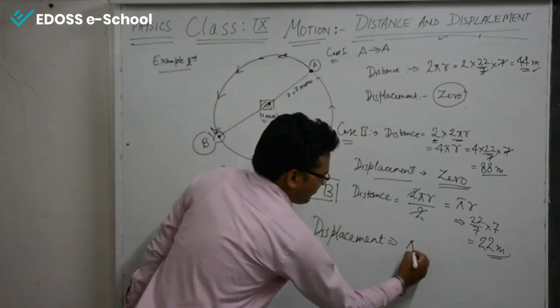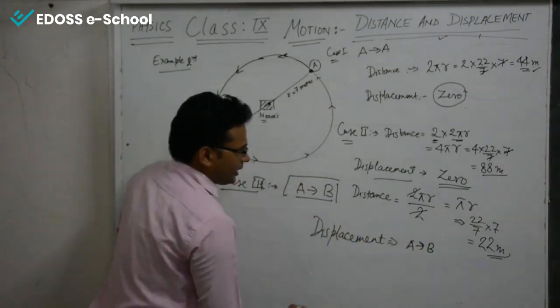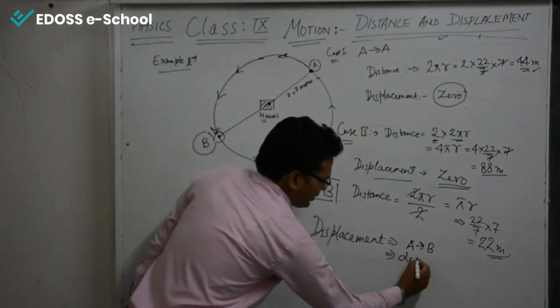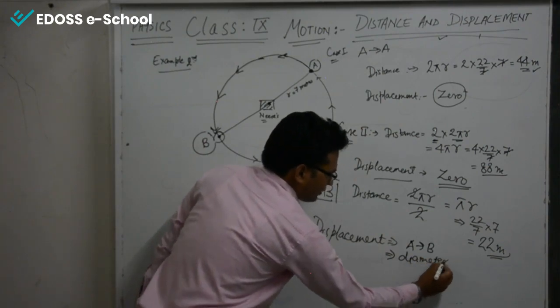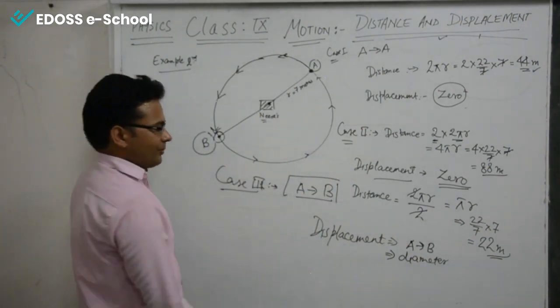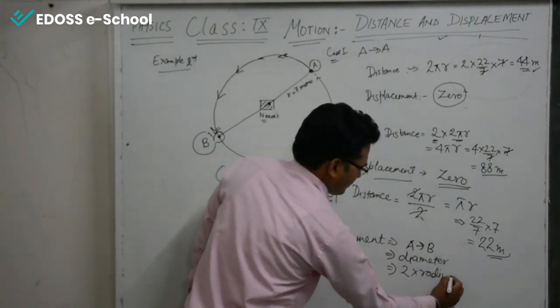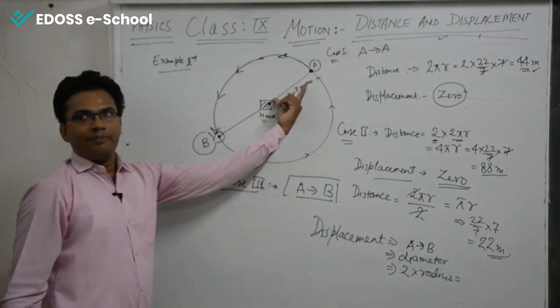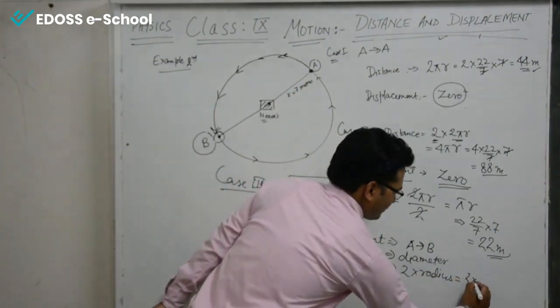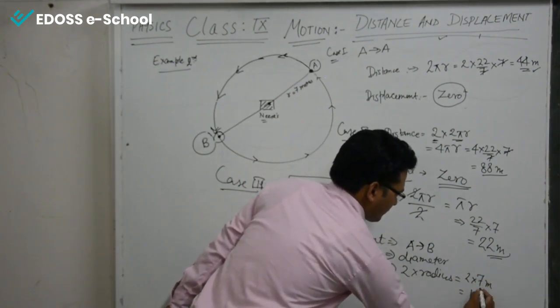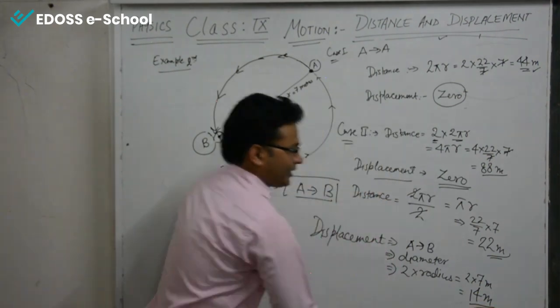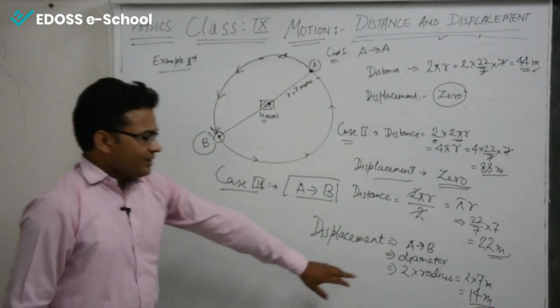So the displacement from A to B would be the diameter of this circle. Diameter means twice the radius, which means 2 times 7 meters. The displacement in this case, you can see, isn't 0.